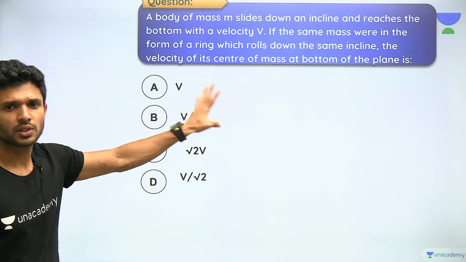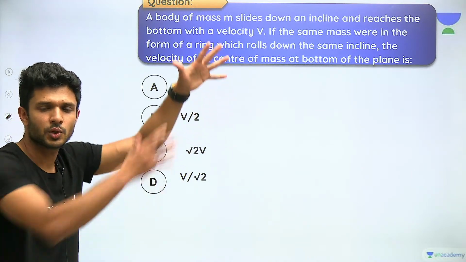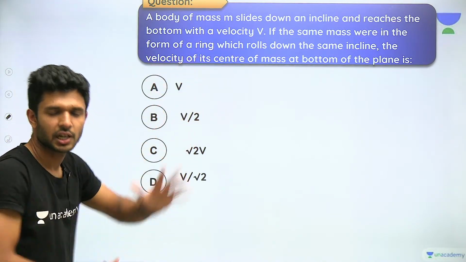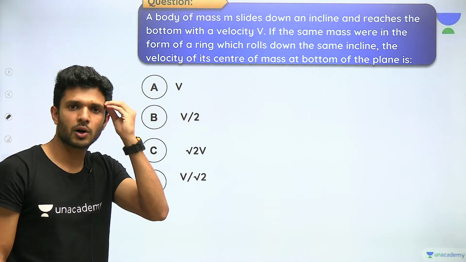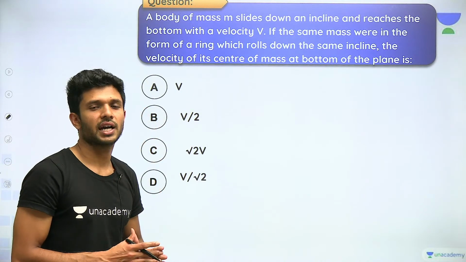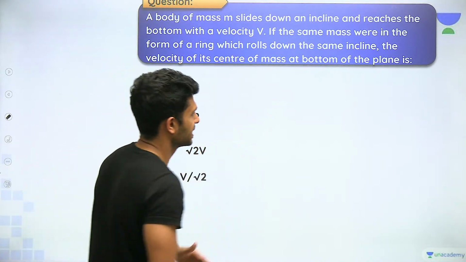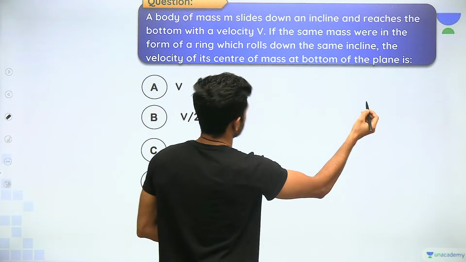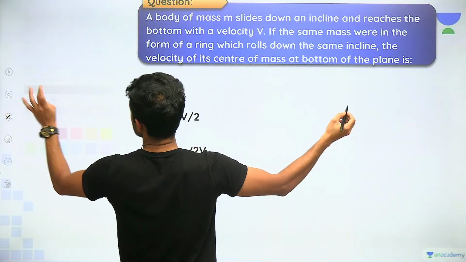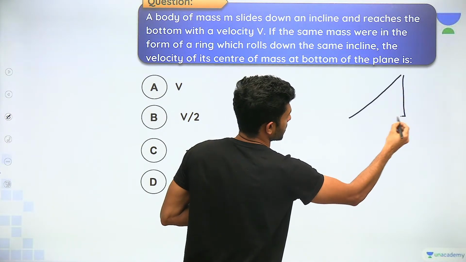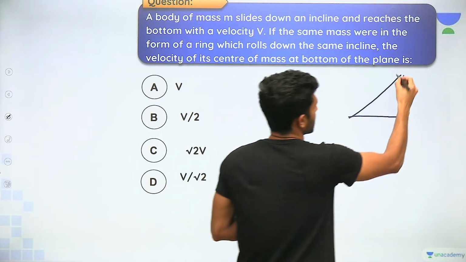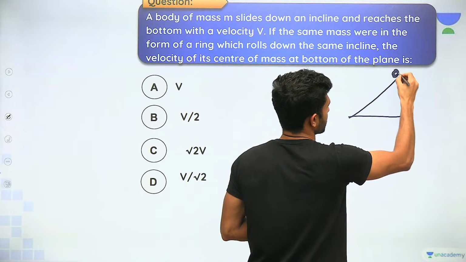Okay. So this is a simple concept. You don't have to consider that inclined plane or any of the concepts related to an inclined plane. You just need to think about the equation of kinetic energy here, that's all. We have this inclined plane, and let's say the body is at some height.